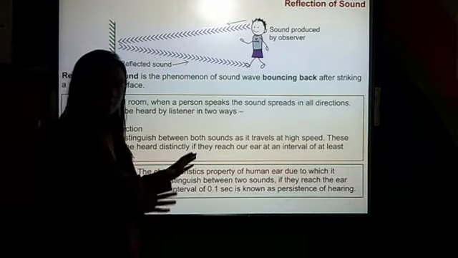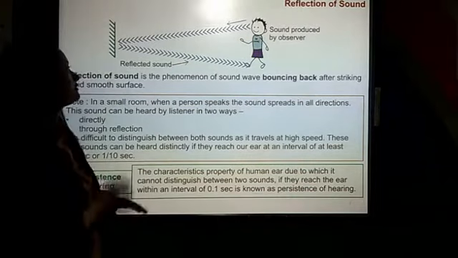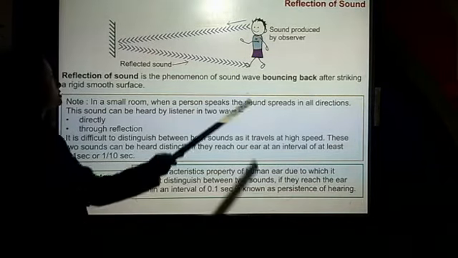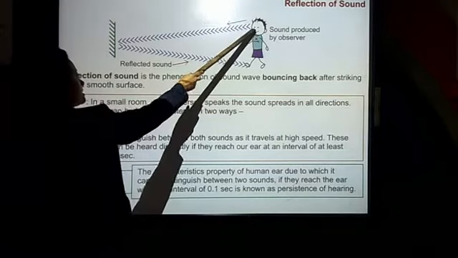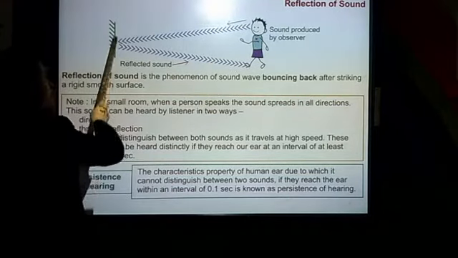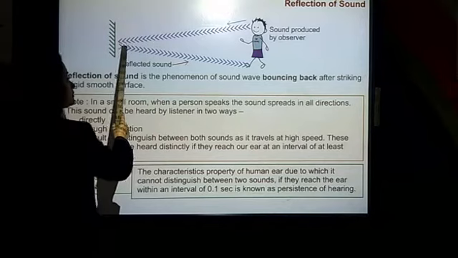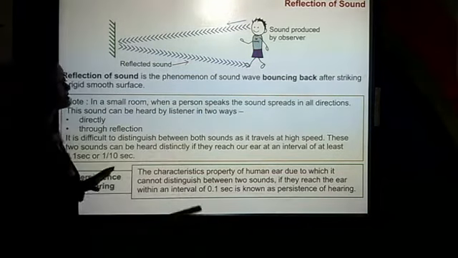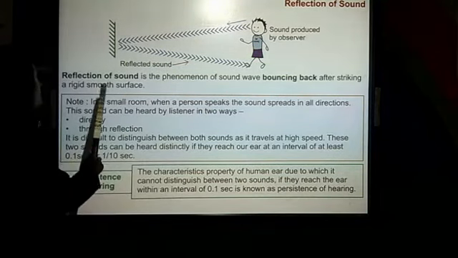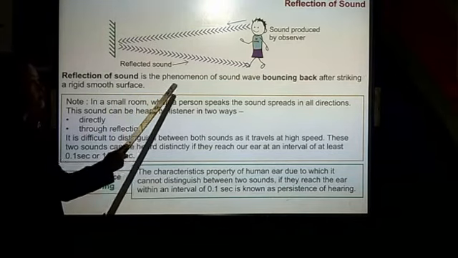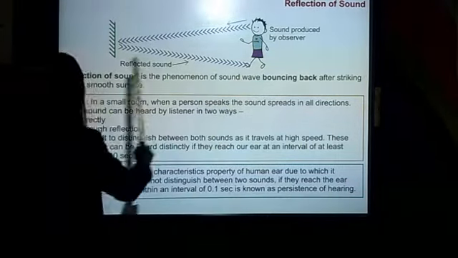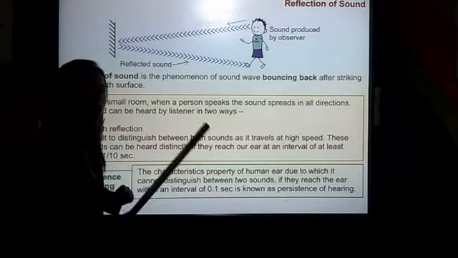Now, moving on to more detail. Now you can see reflection of sound. This is how sound is produced. You sing from here and it travels, and if there is any smooth surface, it reflects back. This is your reflected sound. Reflection of sound is the phenomenon of sound waves bouncing back after striking a rigid, smooth surface.